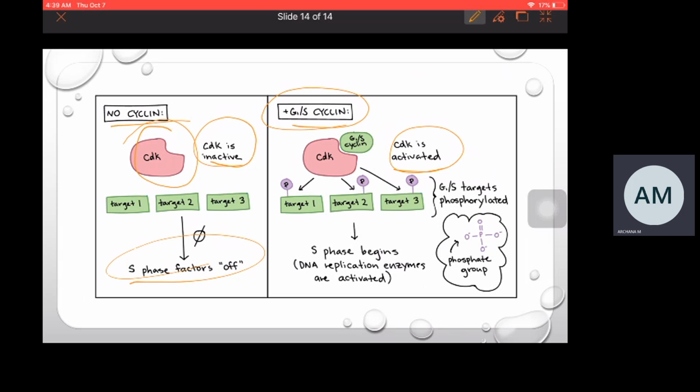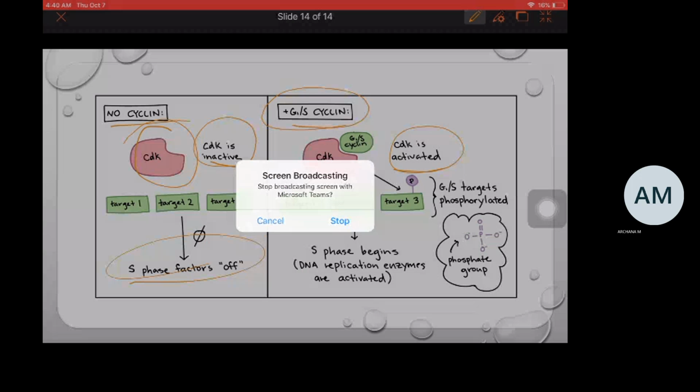Then, along with the checkpoints, there are a few cell cycle regulators like cyclins and CDKs. Alone, cyclins and CDKs will not function. When they combine, they form a cyclin-CDK complex, which is the active form of cyclins and CDKs. These active cyclin-CDKs cause target protein phosphorylation, which results in activation of the target protein. The functional events then take place in the target protein. So this is about the cell cycle.